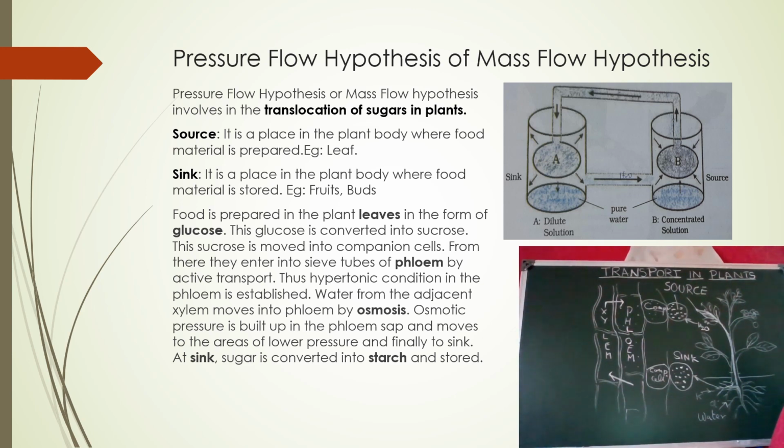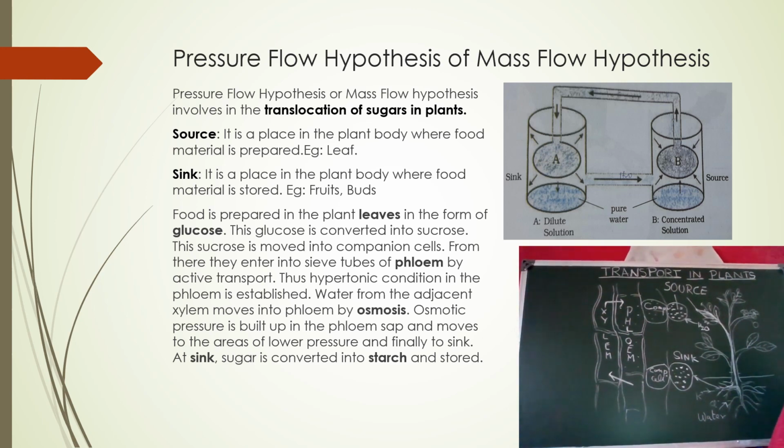Thus a hypertonic condition in the phloem is established. Water from the adjacent xylem moves into the phloem by osmosis. Osmotic pressure is built up in the phloem and moves to the areas of lower pressure and finally to the sink. At the sink, the sucrose is converted into starch and it is stored.